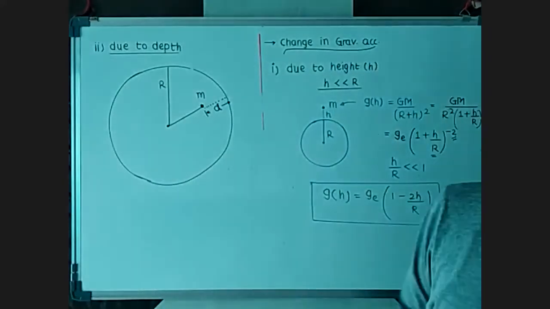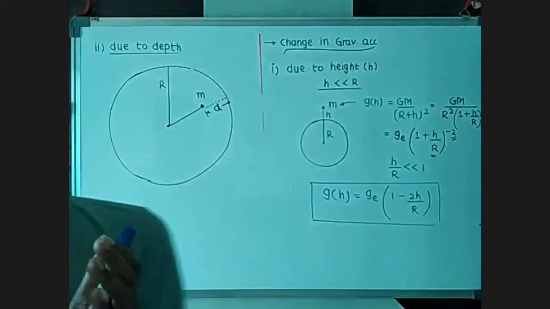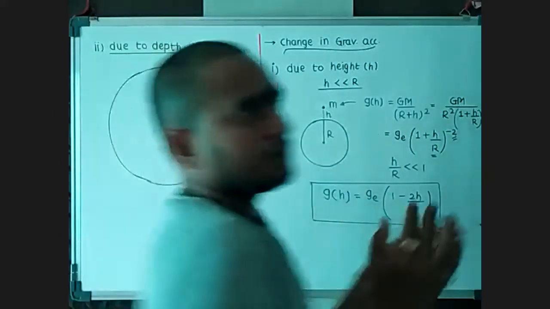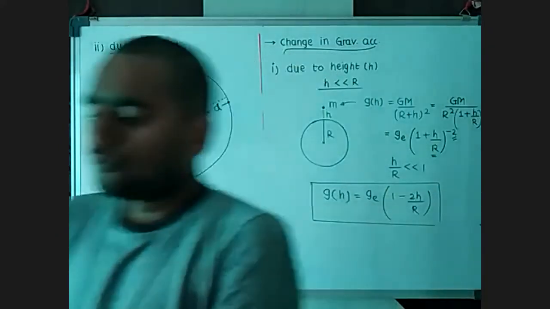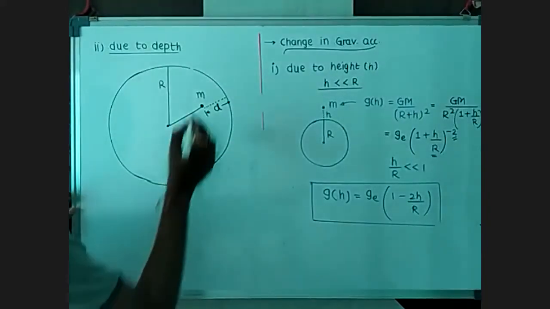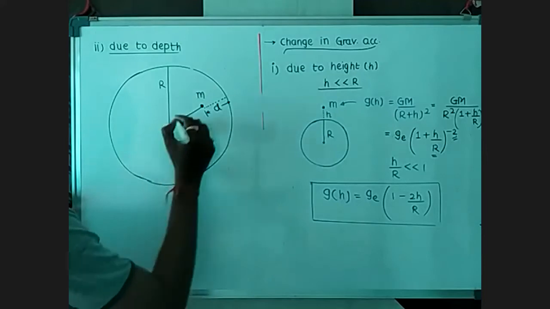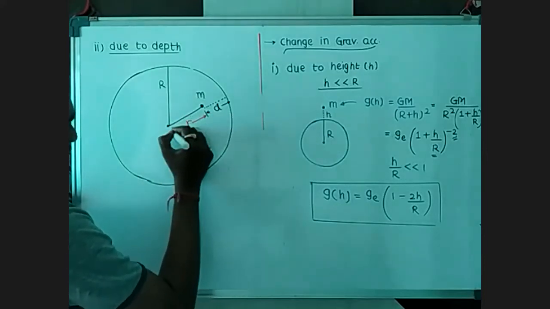In that sphere, only that much mass of the earth that fits will exert a gravitational force on me or on us. So if this body is somewhere here, I can take small r as a radius.